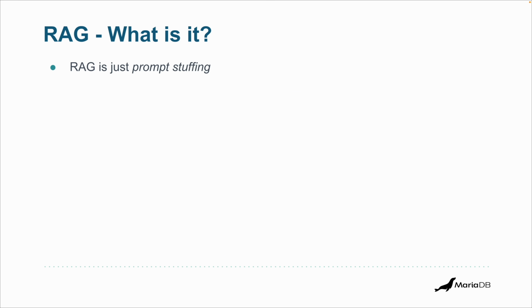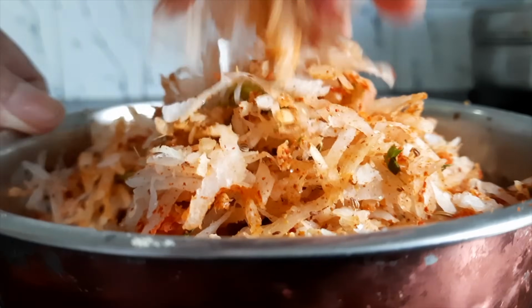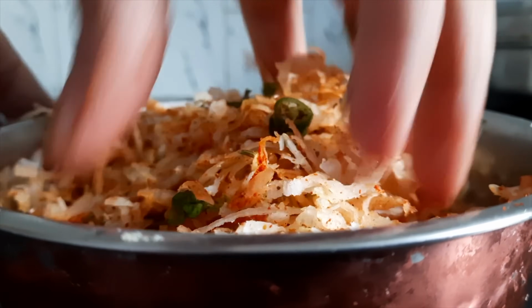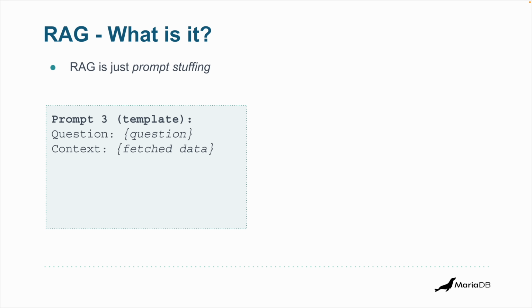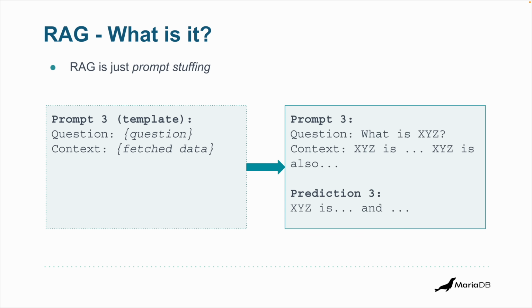Now, I could have just said, you know what? RAG is just prompt stuffing. And this is an oversimplification, but at the core of it, it's actually true. So, for example, you can have a template in your application, which is going to be the prompt that you send to the LLM, where you insert whatever the question is, and then you give some context, which is this fetched data related to that question, right? The relevant data for answering that question. So it would look like this when you send it to the LLM. And then the prediction is going to be based on that context.